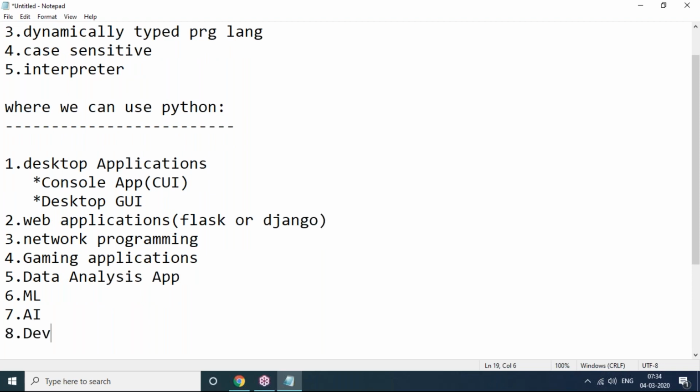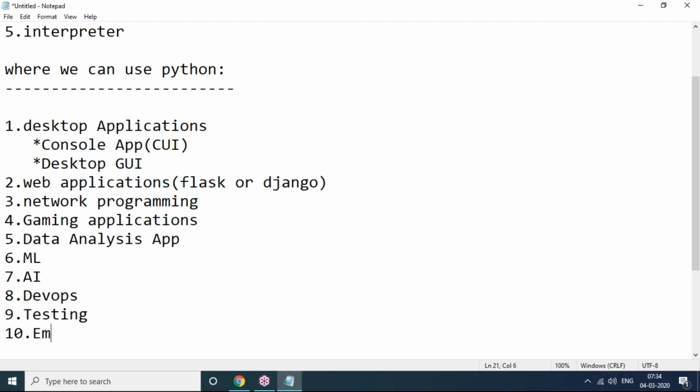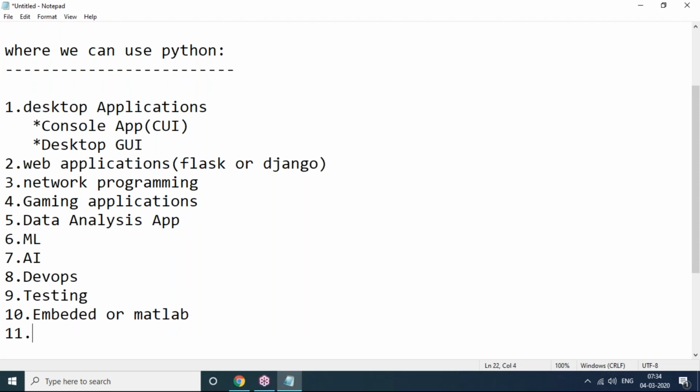Even we can go with DevOps, development and operations. Even we can go with testing kind of applications, and even we can write embedded or MATLAB programming. And yes, for course duration and how much fee, you can contact our admin people.